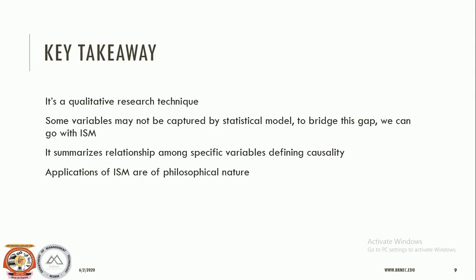But when it comes to interpretive structural modeling, we consider almost all the factors that are relevant for defining the complex problem and the issue under consideration. So it summarizes the relationship among specific variables, defining causality, that is, which variable leads to which variable or which variable can be achieved from which variable. So this is how we can find it out, and we can summarize that relationship.